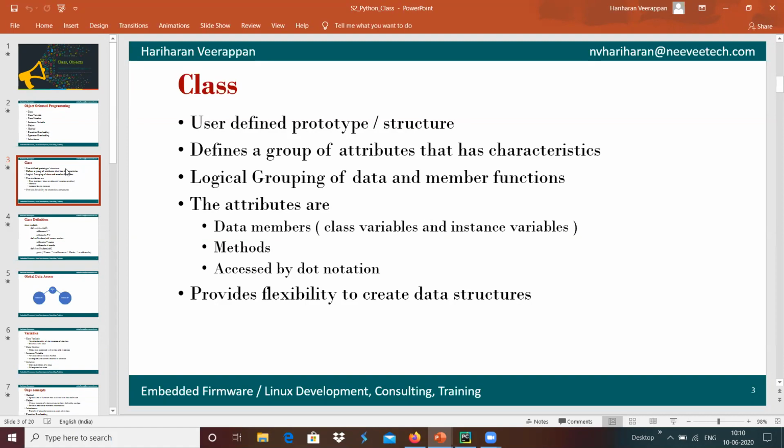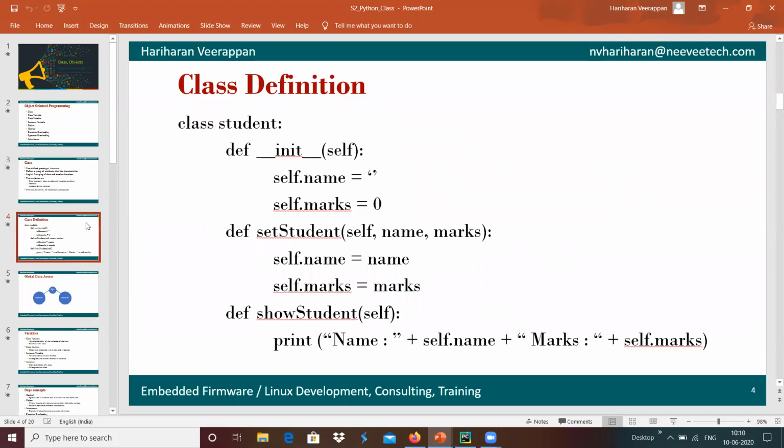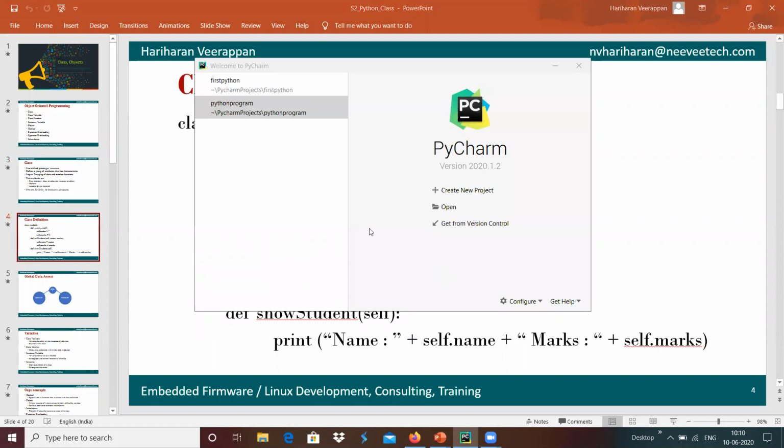The attributes can be data members like variables and instance variables, and we have methods, and all these data members and methods are accessed by dot notation. Shall we start the development of a simple class over here, a student? Maybe I'm going to write it over here.